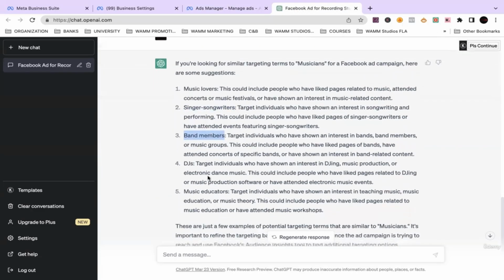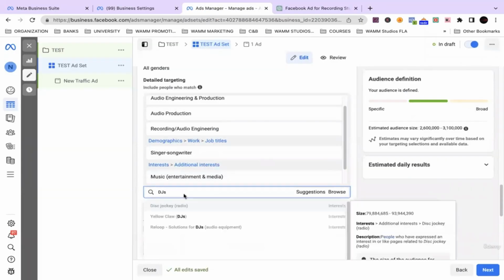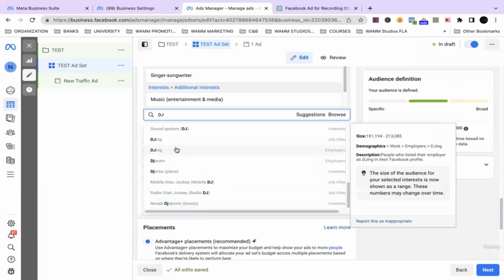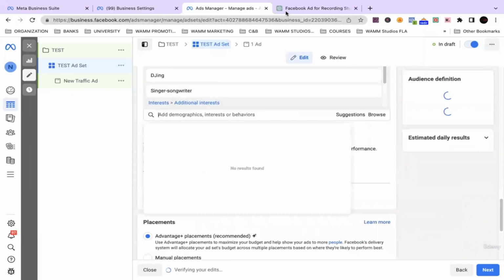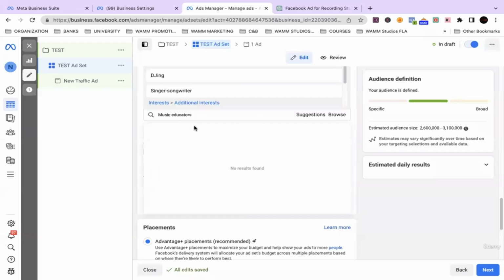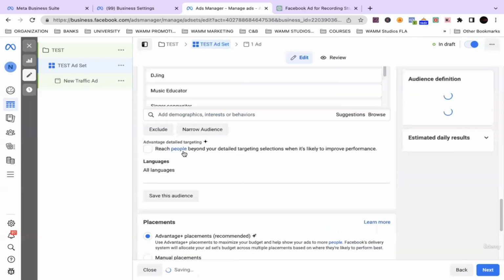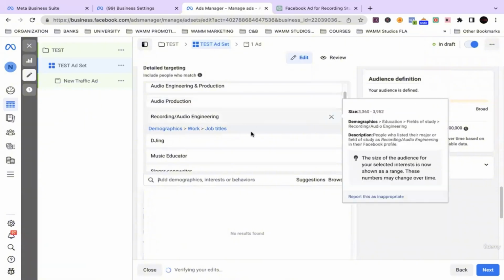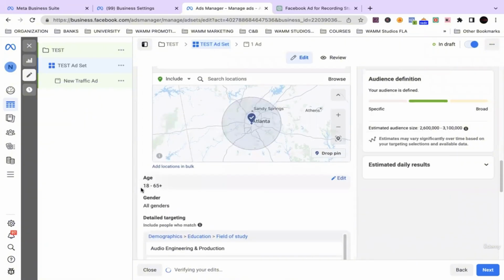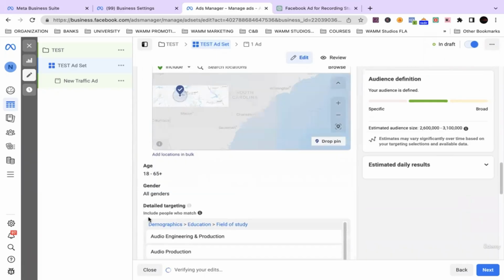All right, what else we got? We got DJs. That might be a really good one. Let's see. DJ, so DJing. All right. And then we got music educators, music education, music educator. Okay, so I think this is an excellent start. Excellent start, guys. This is a magnificent start.